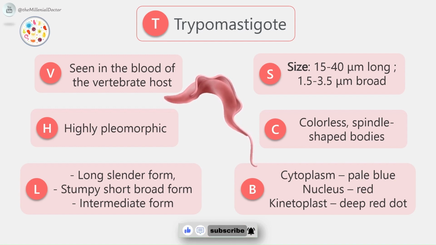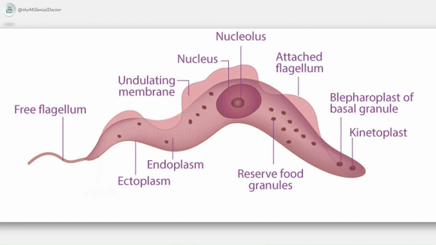In fresh blood films, trypomastigotes are seen as colorless, spindle-shaped bodies that move rapidly, spinning around the red cells. In smears stained with Giemsa or other Romanowsky stain, the cytoplasm appears pale blue and the nucleus appears red. The kinetoplast appears as a deep red dot and volutin granules stain deep blue. The undulating membrane appears pale blue and the flagellum red. This is the diagram of the trypomastigote with the structures it contains.